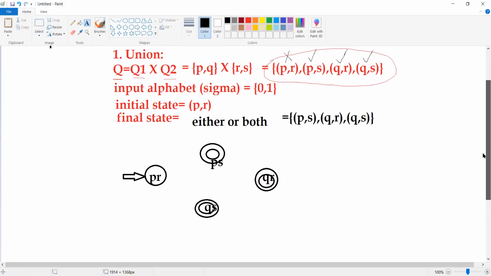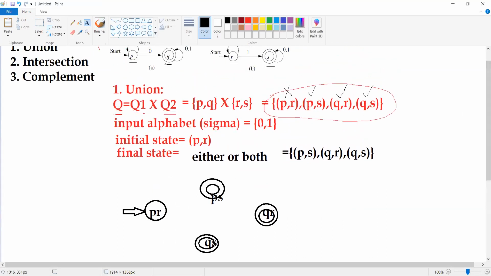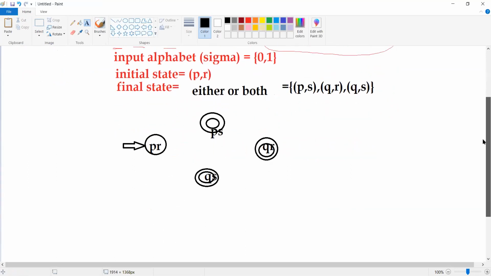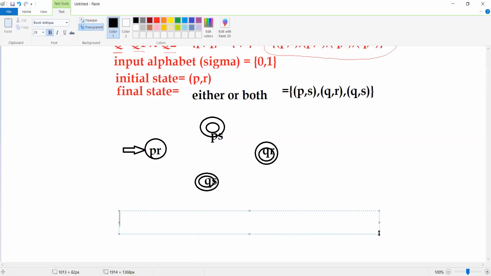Now what we have to do is, from this state PR, we need to specify the transitions on input symbol 0 and input symbol 1. So how do you specify the transitions? The idea is very simple, as we have already done. Please wait a second so that I can copy the transition function delta. You can see here, now we are going to do delta of the initial state P comma R on input symbol 0.